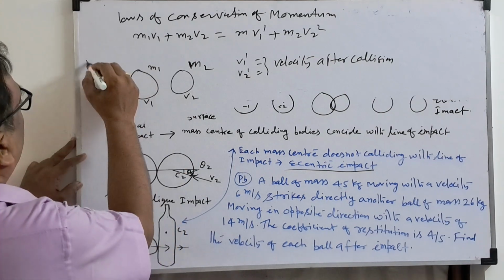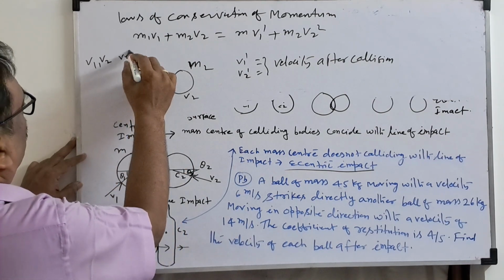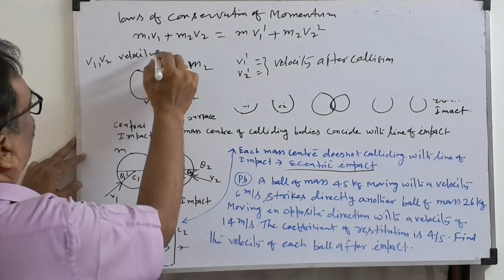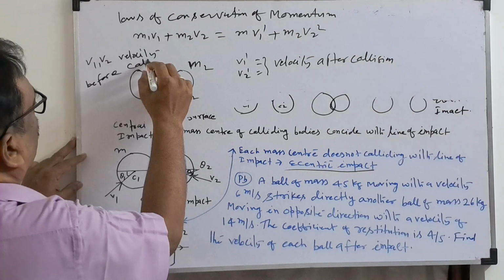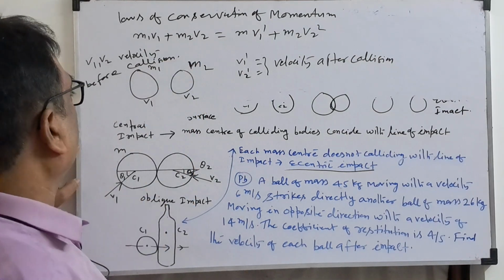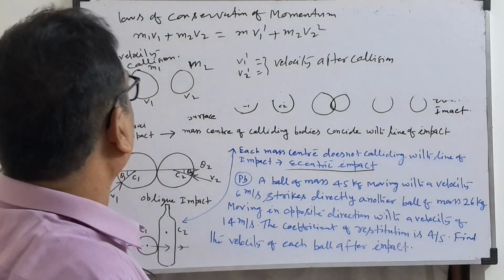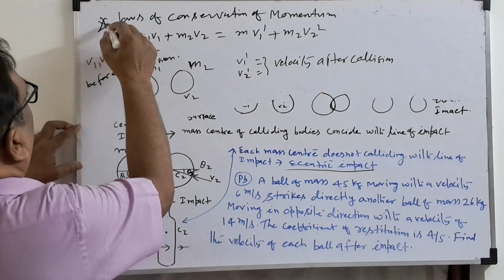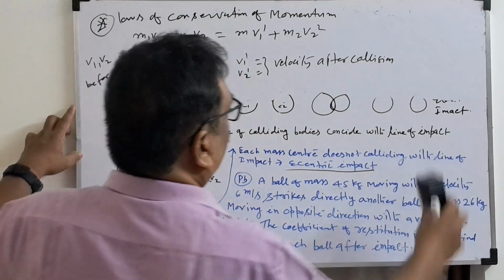V1 and V2 are the velocities before collision. M1 and M2 are the masses of the two bodies. This is a very important formula to solve the questions.